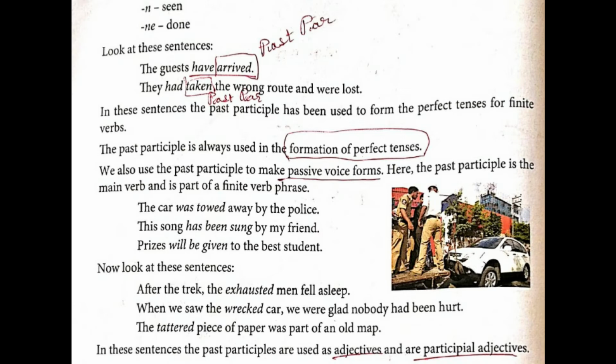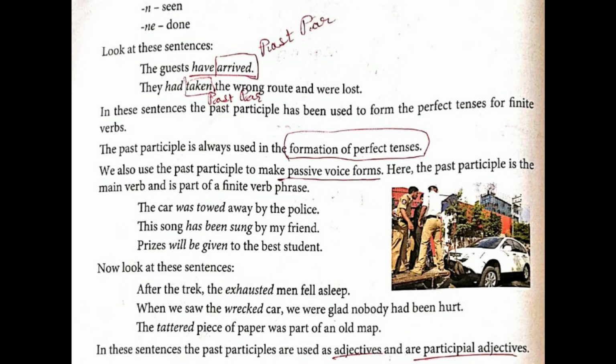In these sentences, the past participle has been used to form the perfect tenses for finite verbs. Over here, the finite verbs are have and had. The past participle is always used in the formation of perfect tenses. Please do underline over here: for formation of perfect tenses. Next one.